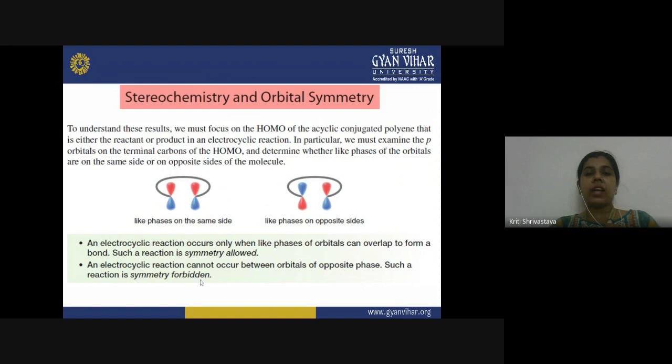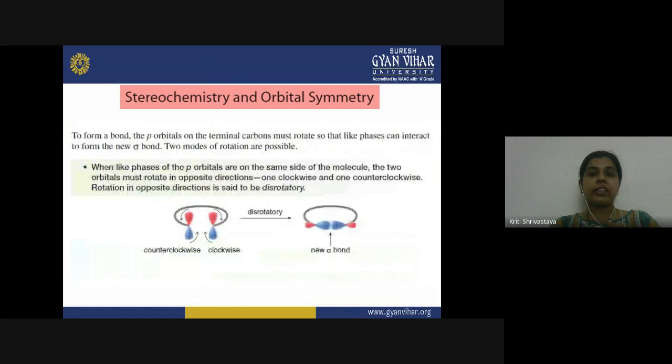Because an electrocyclic reaction is an intramolecular reaction, and it could be a ring closure or ring opening reaction, we have to consider only these two p orbitals on the terminal carbons, which have to overlap with each other. When like phases overlap, this will be a symmetry allowed process. But when different phases of the p orbitals are together, they cannot overlap, because such overlap is symmetry forbidden. So only the like phases are able to overlap. In which manner they overlap is what actually determines the outcome.